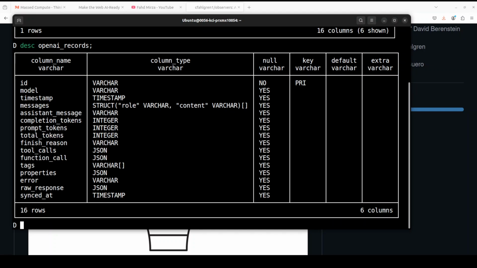So for example, if you describe that table, you will see that it gives you all of this stuff like prompt, how many tokens it took, function call, properties, and that. And remember, this is still a very, very new project, so expect it to add a lot more information here in this table. But you can see that you can build any GUI tool, or you could just take this data and pump it into any other APM tool or application monitoring tool, because every APM gives you some sort of API endpoint where you can feed it the data. Maybe you could just integrate it with Grafana and visualize it easily.